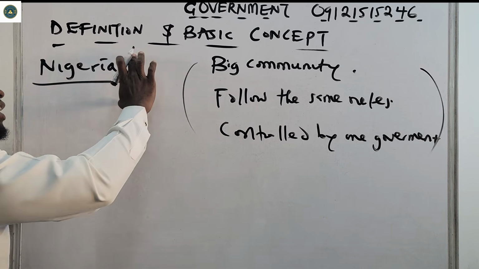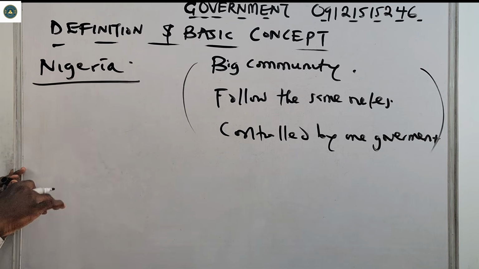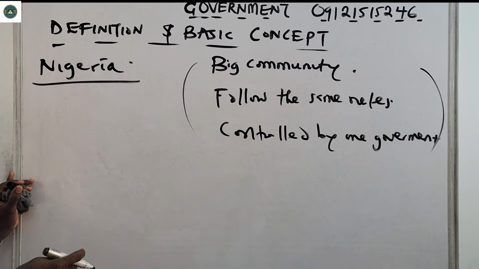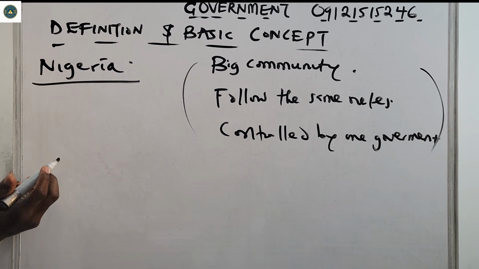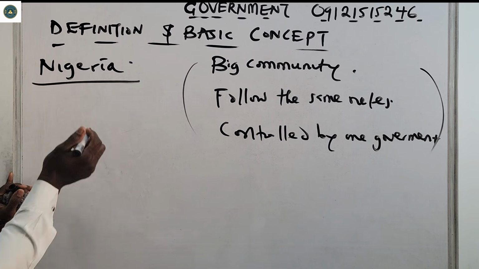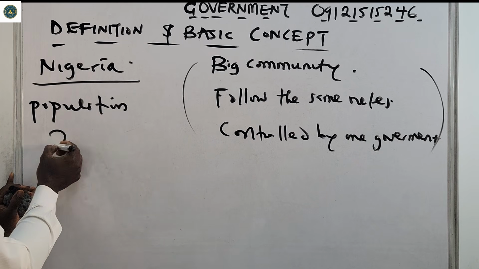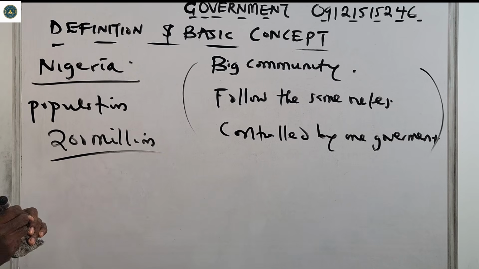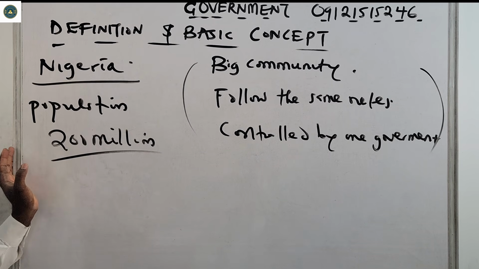But why do you say Nigeria is a state? Nigeria is a state because there are people who live in Nigeria. There are people who are called Nigerians that live in Nigeria. Obviously you know that in Nigeria we have over 200 million population. So a state must have population. As at the last census that was done, they say we're 200 million in Nigeria, but by now we're far, way more than that.